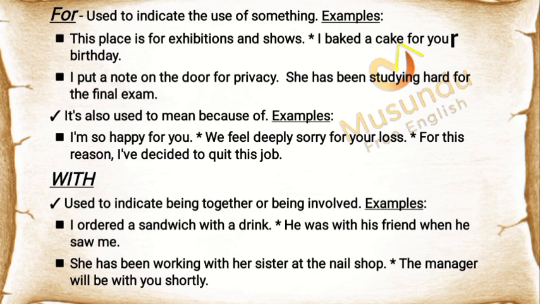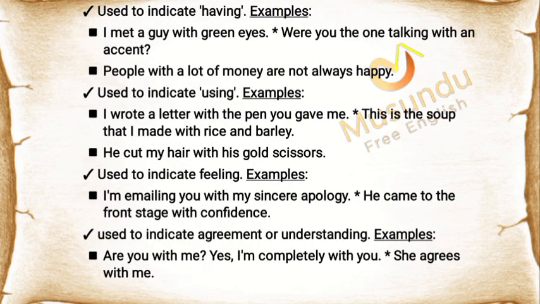With. Used to indicate being together or being involved. Examples: I ordered a sandwich with a drink. He was with his friend when he saw me. She has been working with her sister at the nail shop. The manager will be with you shortly. Used to indicate having. Examples: I met a guy with green eyes. Were you the one talking with an accent? People with a lot of money are not always happy.